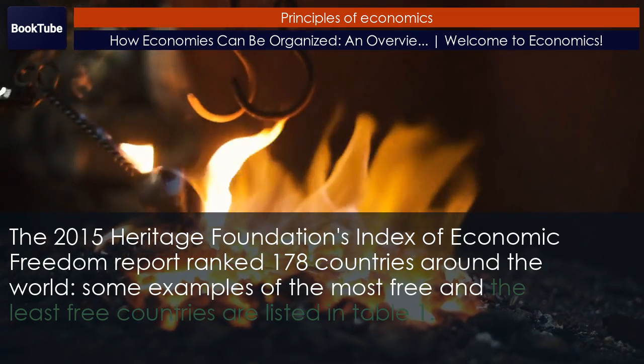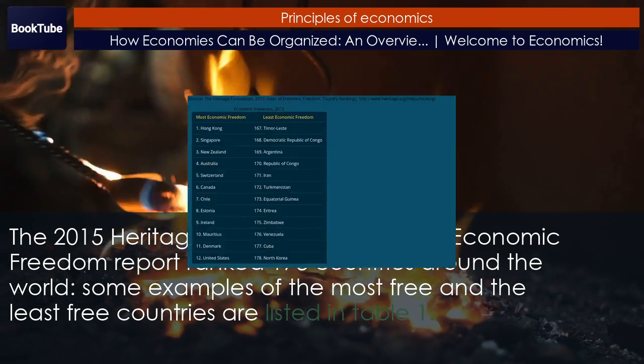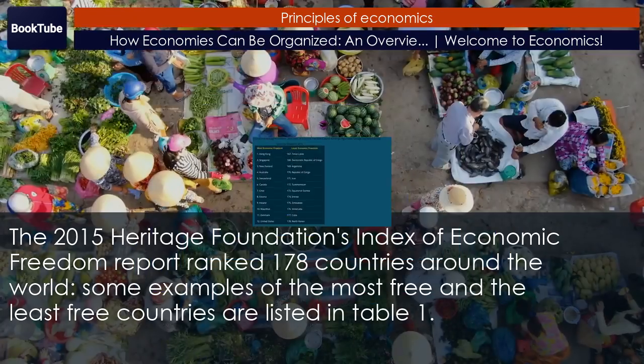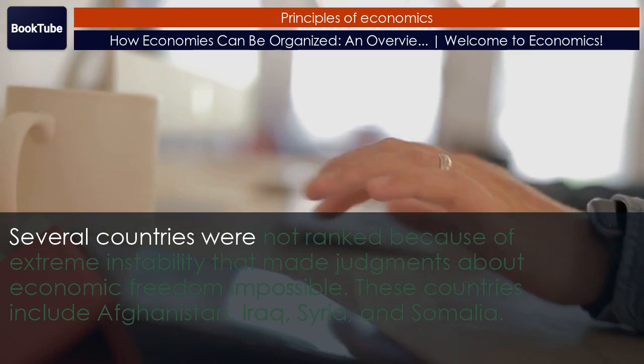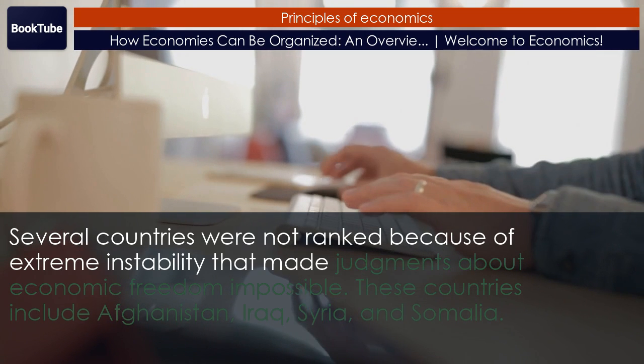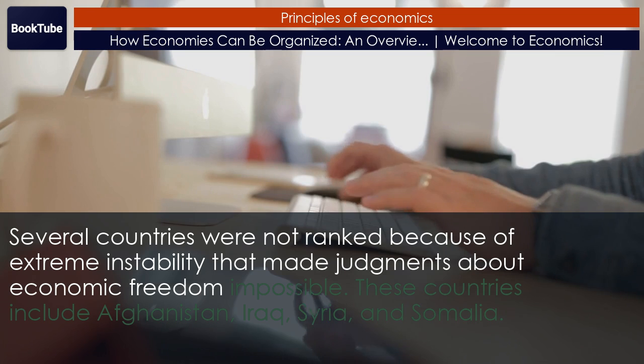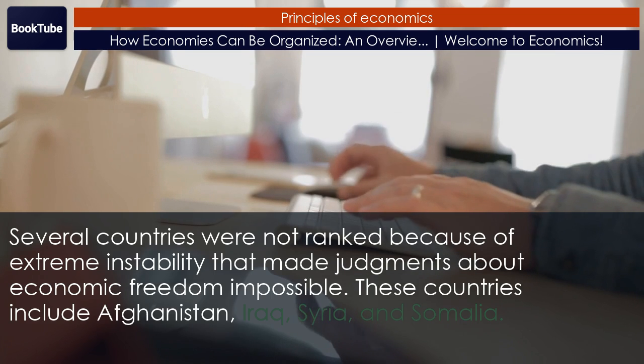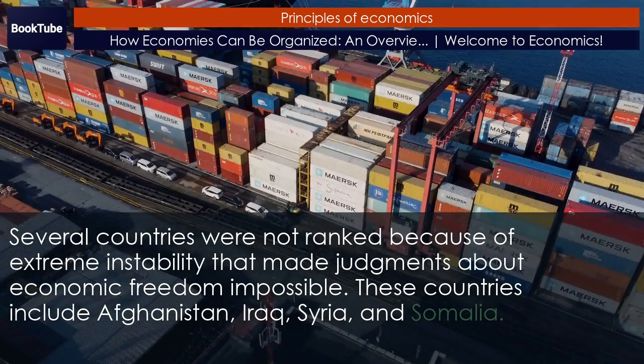Some examples of the most free and the least free countries are listed in Table 1. Several countries were not ranked because of extreme instability that made judgments about economic freedom impossible. These countries include Afghanistan, Iraq, Syria, and Somalia.